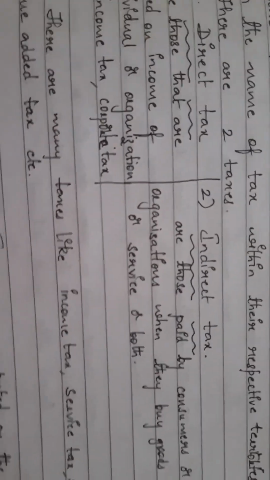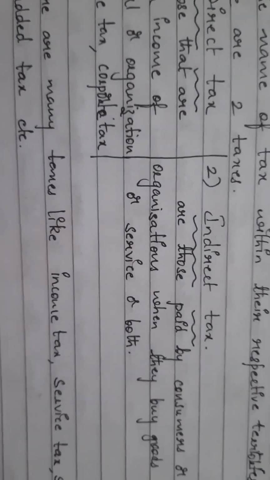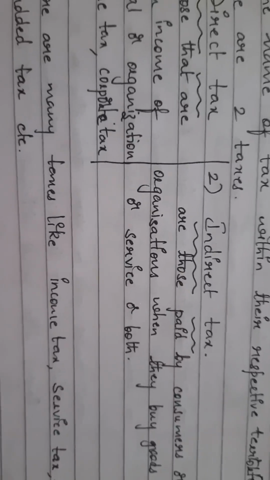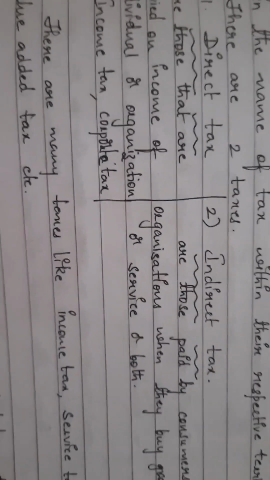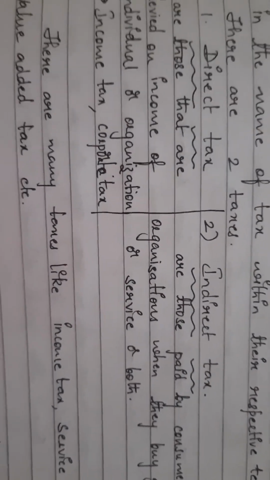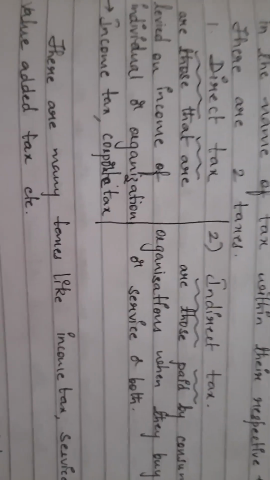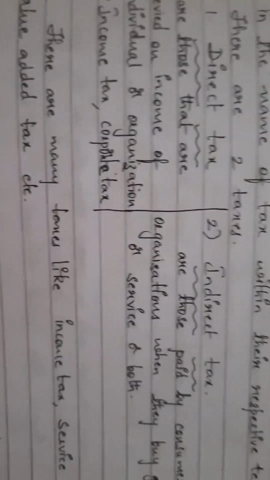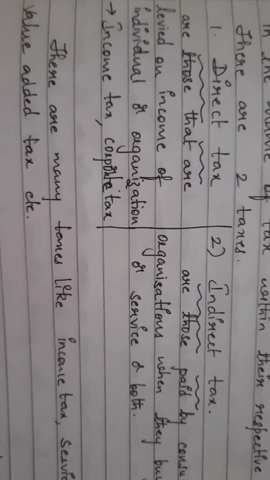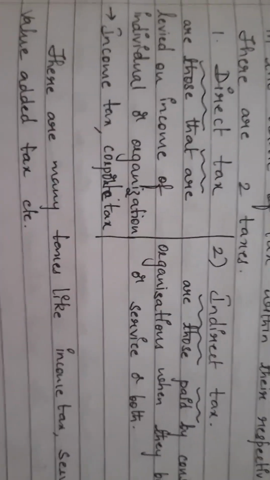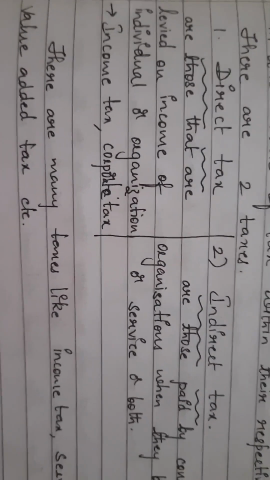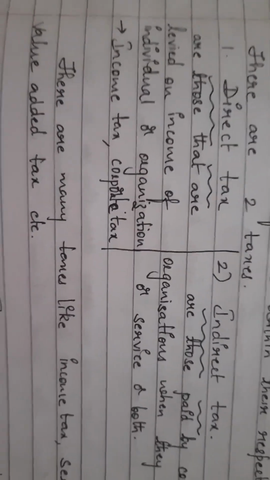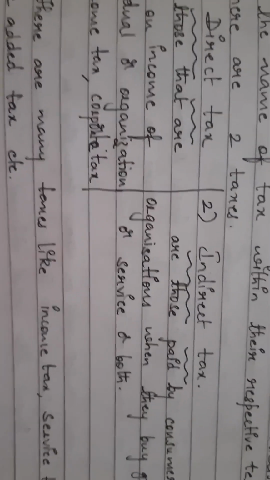But the other tax is what? Indirect tax. Indirect taxes are those paid by the consumers or organization when they buy goods or get service or both. For example, if I go to a shop and ask for some atta or a pen or a ball or a bat, along with the cost price of those items, some more amount will be added, that is called tax, and I will be paying for both, the tax as well as the cost price of that item.